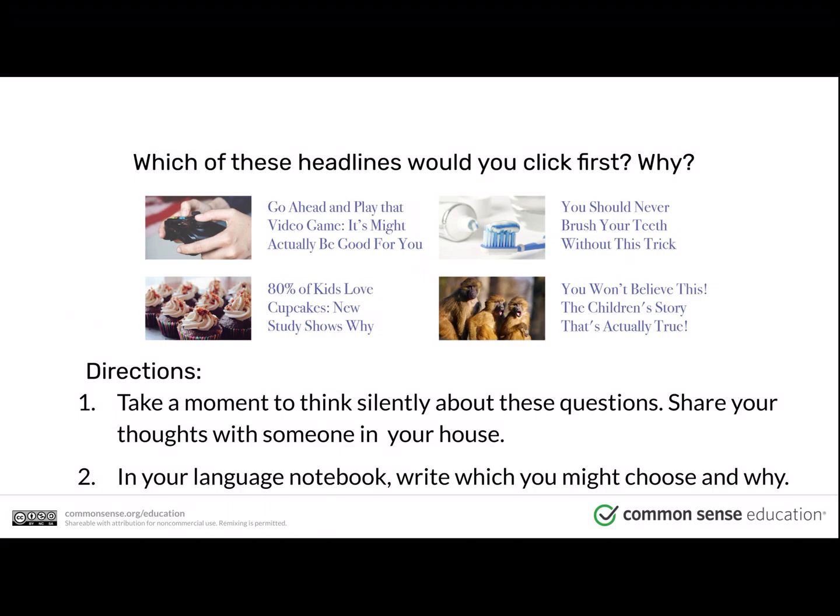And so now I just want you to take a moment and go ahead and record in your journal which of these did you choose and why? If you have someone in the house here, maybe ask them which one they would choose and why they would choose it. Go ahead and write down what you and your household member decided or talked about. Try to write one or two sentences if you can about your thinking.